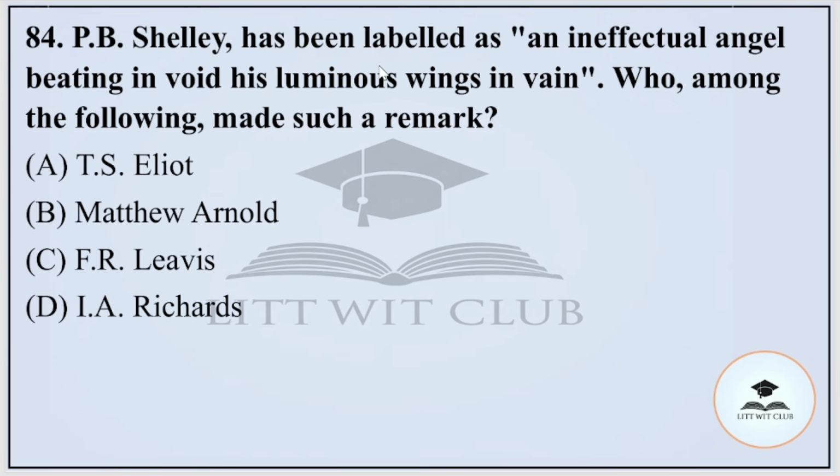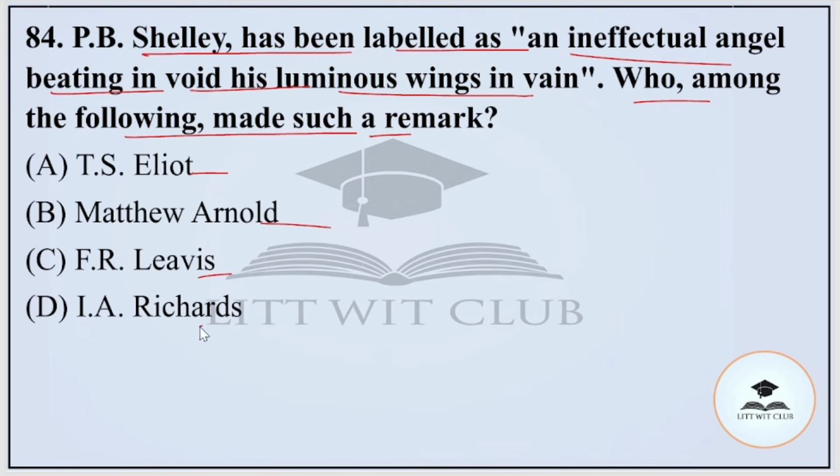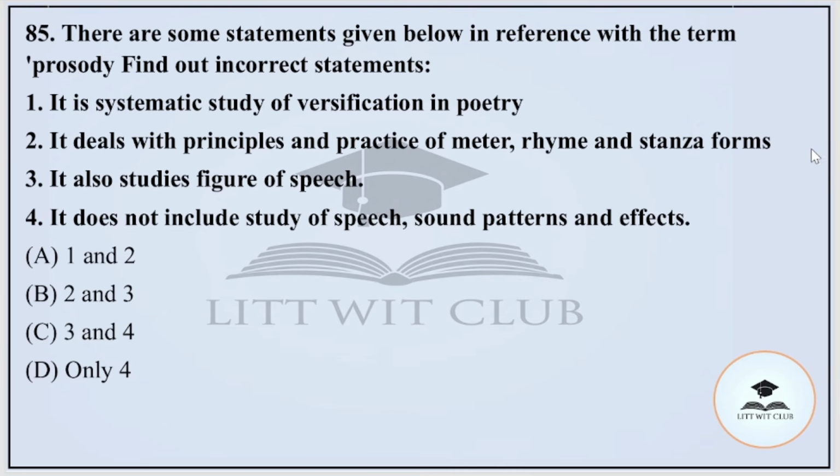Question number 84. P.B. Shelley has been labelled as an "ineffectual angel beating in the void his luminous wings in vain." Who among the following made such a remark? T.S. Eliot, Matthew Arnold, F.R. Leavis, or I.A. Richards? And the correct option is Matthew Arnold. Question number 85. Here are some statements in reference to the term prosody. We have to find out the incorrect statement.